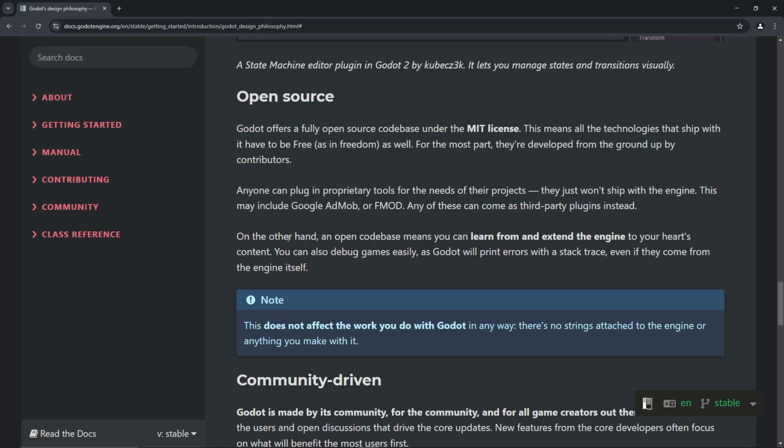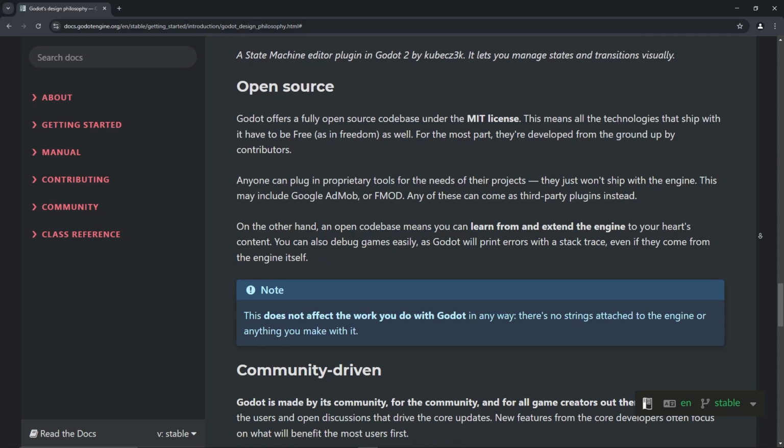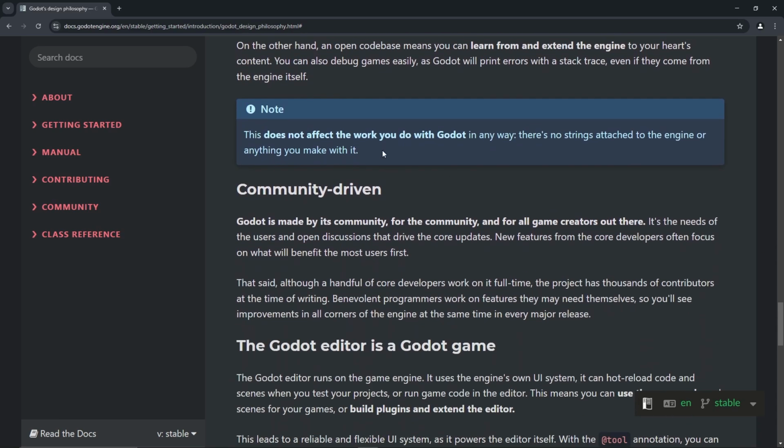Whatever. Let's go. On the other hand, the open code base means we can learn from and extend the engine to our heart's content. True. We can also debug games easily, as Godot will print errors with a stack trace, even if they come from the engine itself. Gotcha. So here's a note. This does not affect the work we do with Godot in any way. There are no strings attached to the engine or anything we make with it.